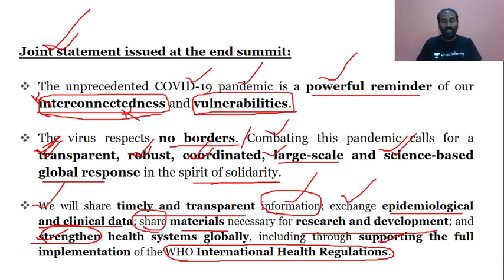The joint statement says to strengthen the global health system, including through supporting the full implementation of what the WHO, that is the International Health Regulations, has come up with.